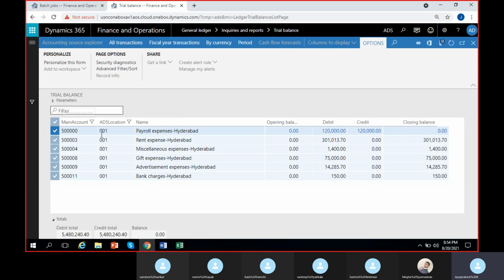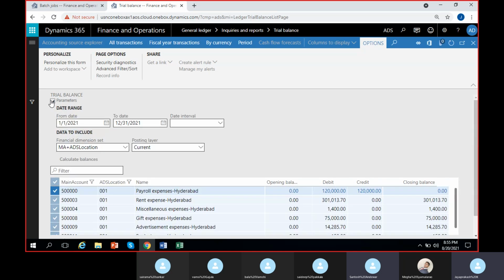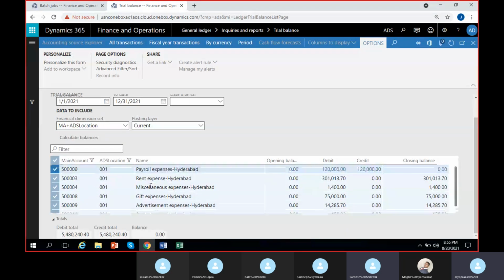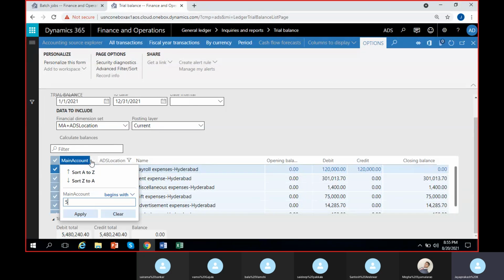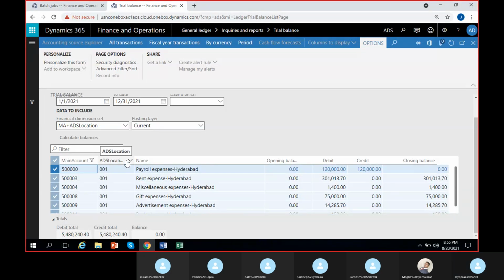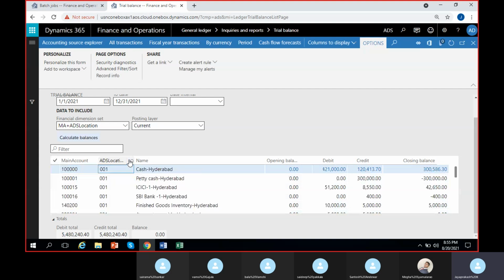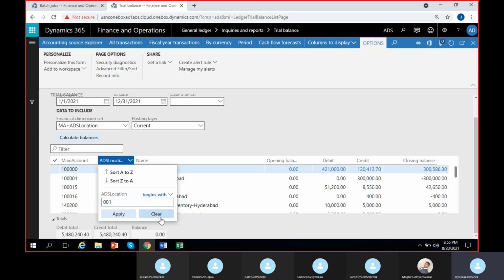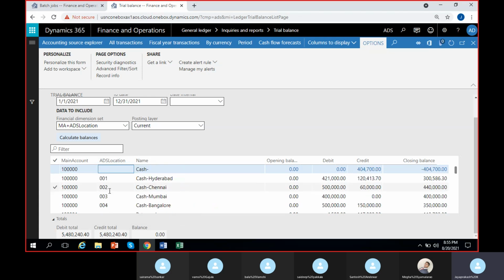Now it is clear, guys. Why do we use financial dimension sets? Okay, isn't this convenient enough? I mean, to track the balances or to understand each location wise or dimension value wise balances. So we can quickly prepare any reports we want for these balances.